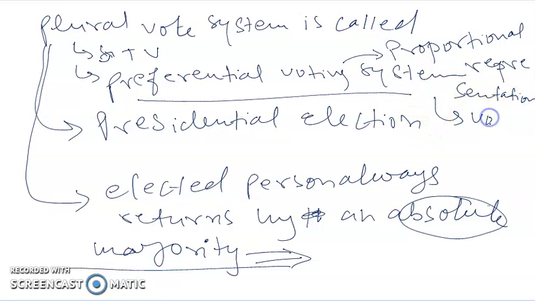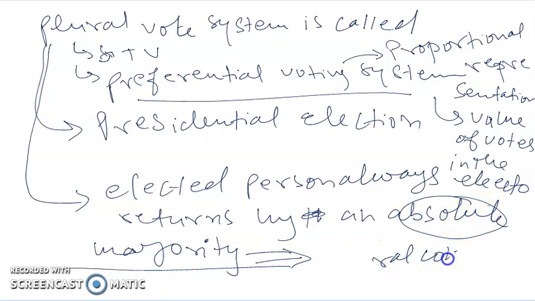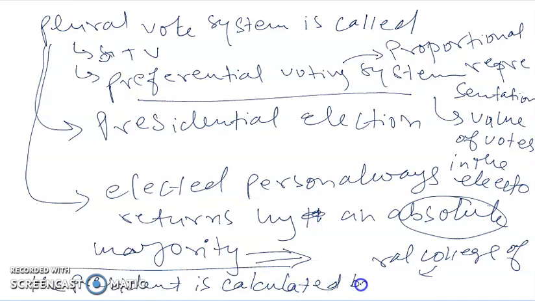Because the value of votes in the electoral college of president is calculated based on proportional representation.